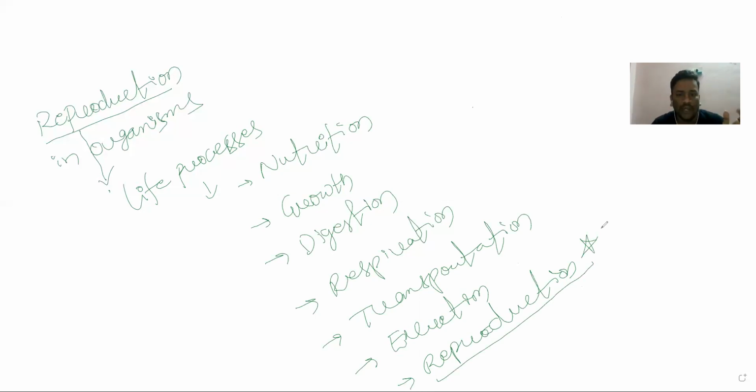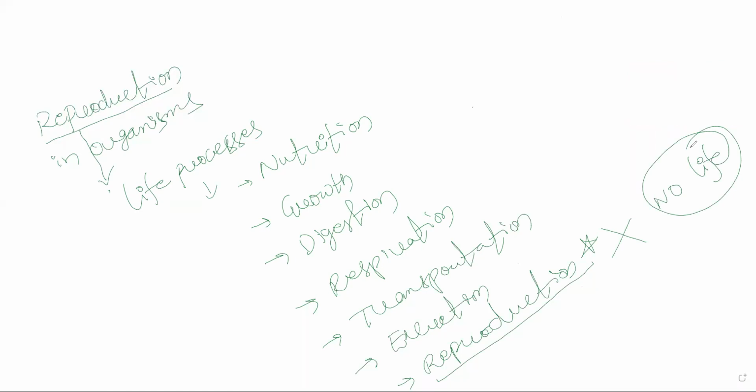Now I'll ask you a question. What happens if there is no reproduction? Just imagine. Then when the people die, the population won't increase. Very good. You can say directly, no life. Am I correct? No life, of course. If no organism is being reproduced, how would you expect life for the next generation? It's not the matter of only the current generation, it is also about the next generation being produced, right?